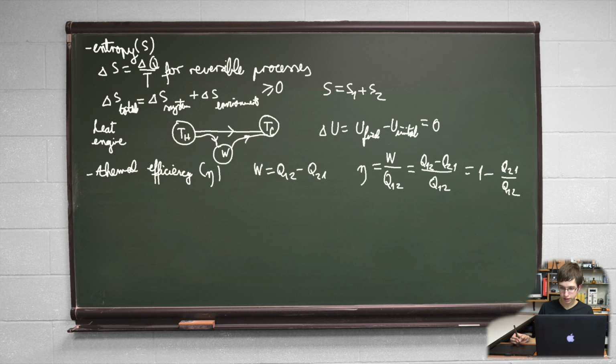Theoretically speaking, the efficiency can be 100%, the ideal, perfect one, in the case when the energy released by the gas is 0, which means that all energy received by the gas is turned into work. However, this has been shown to be impossible to achieve in practice. So the thermodynamic cycle which would be used by an ideal heat engine, if it was constructed, we can show on a PV graph.